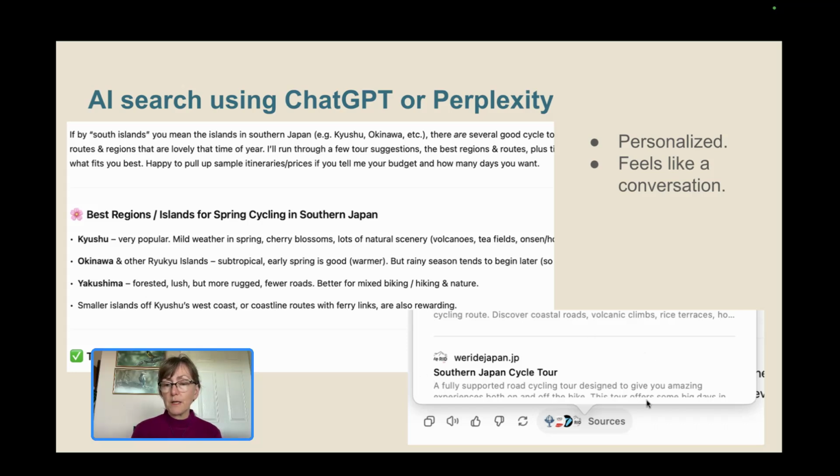And as you'll see on the right here, it also lists its sources, so you can find out where it went to get most of its information.